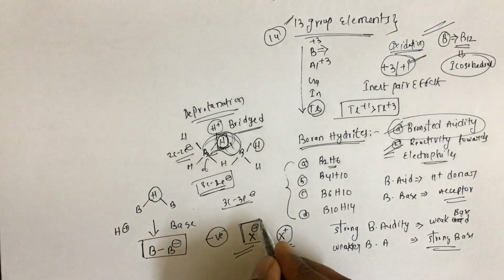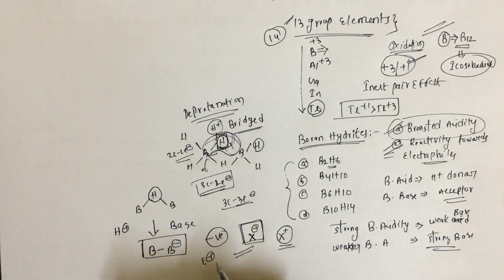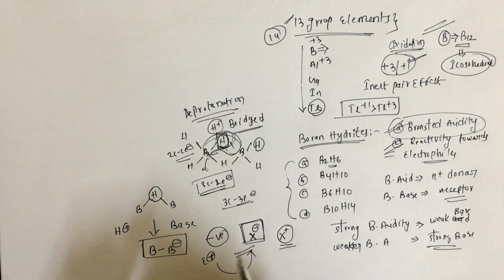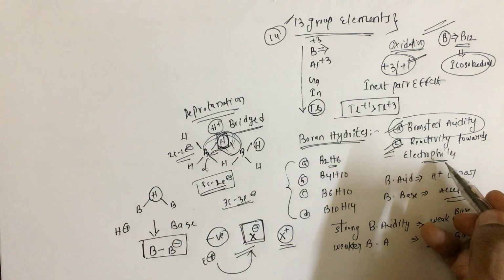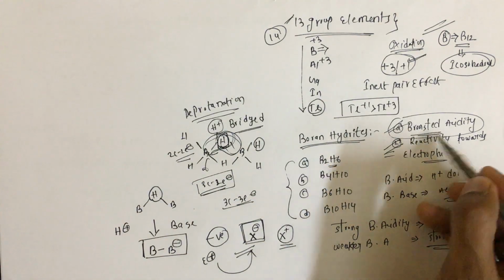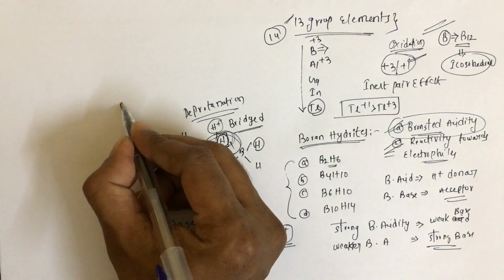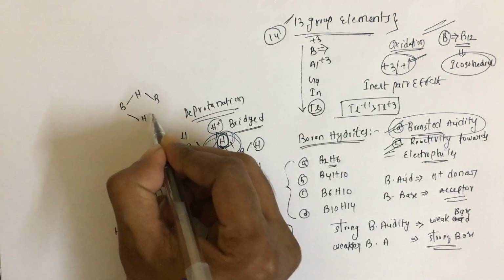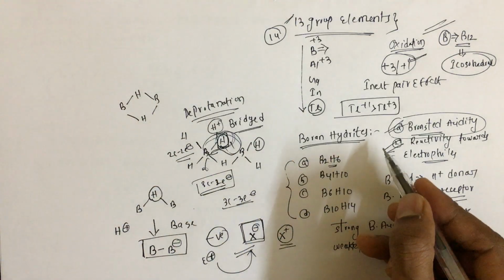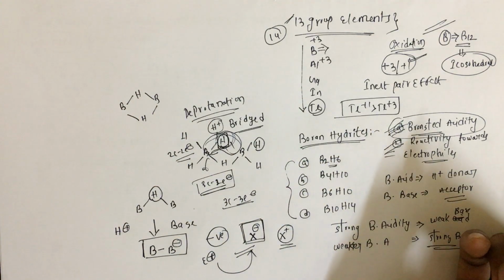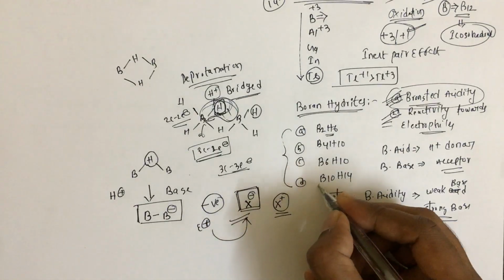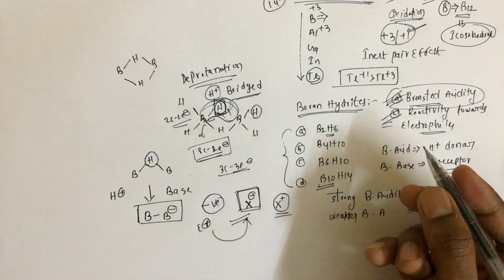So where more negative charge is there, the electrophile goes and attacks there. This is the fundamental thing we know. Because of that reason, the reactivity towards electrophile is associated with the Bronsted acidity. So if we have a greater number of these bridged hydrogens, that shows more Bronsted acidity. We can also say that if the number of borons is more, it has more Bronsted acidity.